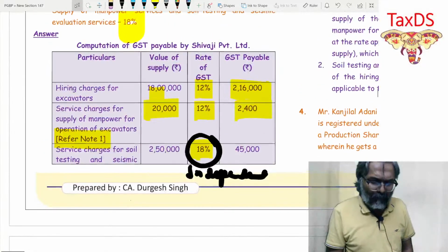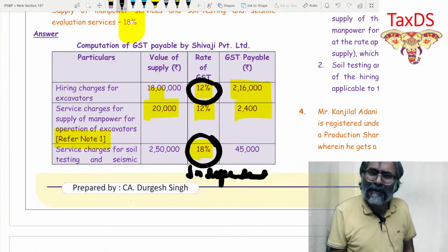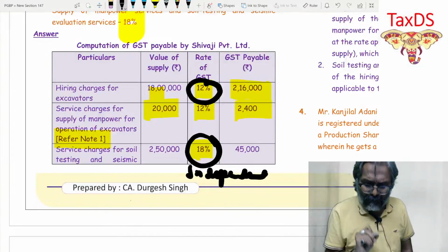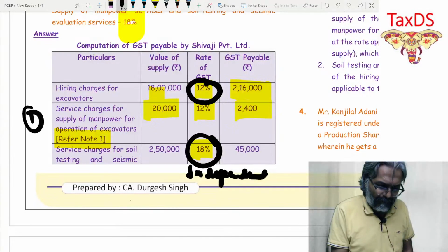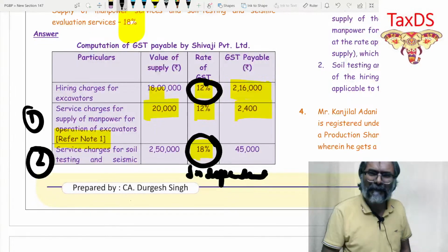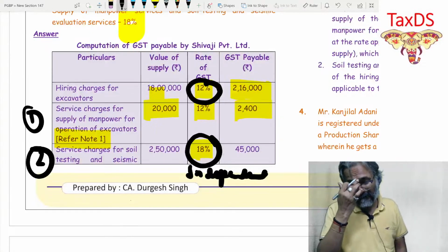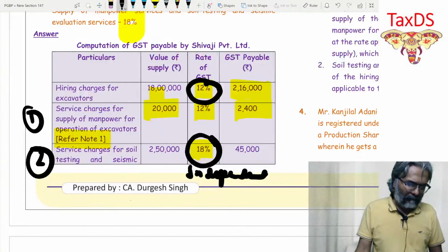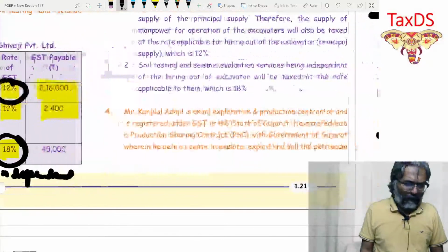Do you require a note for the first one? In the examination, will you write the note for the first one? No. No notes are required. Do you require the note for this? Note is required for this. Note is required for this. Is that clear to all of you students? Every one of you. Let's move on to the next one, students.